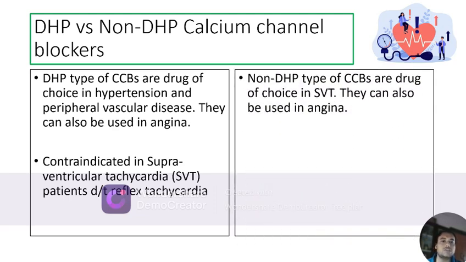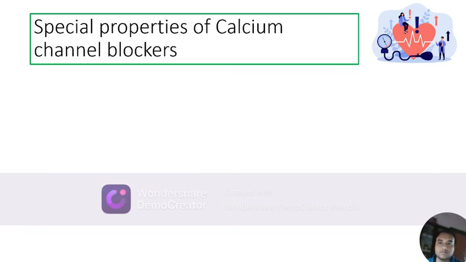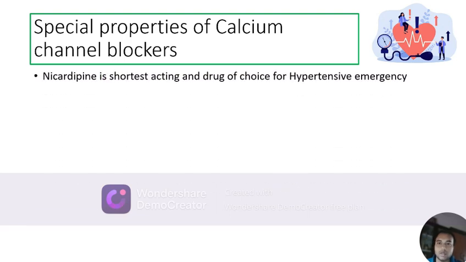Non-DHP type of CCBs are drugs of choice in supraventricular tachycardia as they can reduce the heart rate. They can also be used in angina, but they're the less preferred agents in hypertension treatment. Now talking about special properties of individual calcium channel blockers.